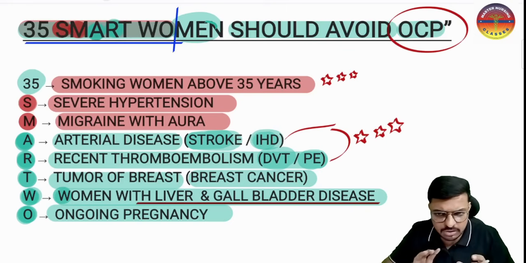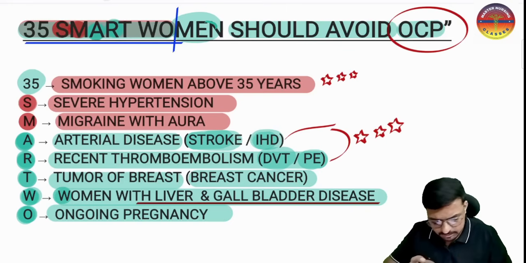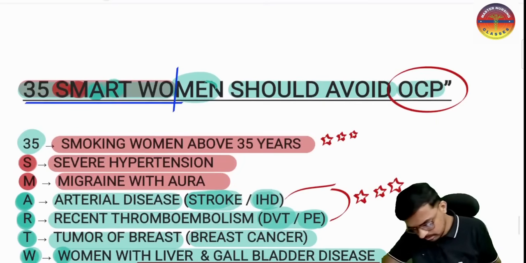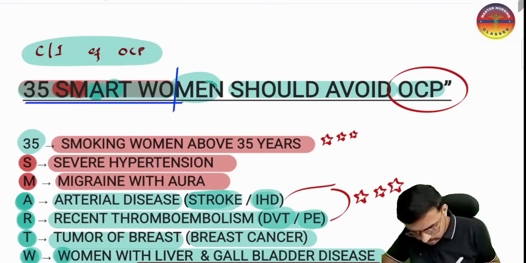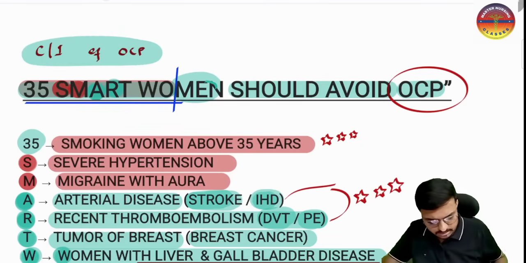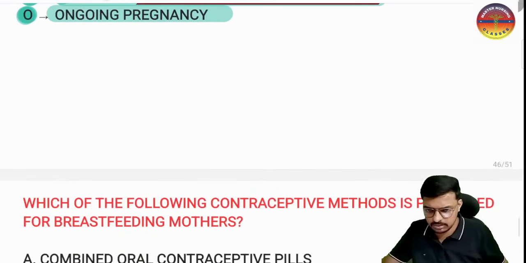So all the contraindications of our oral combined pills you must remember. These are the absolute contraindications of the OCP, so just you have to remember. Okay, I hope it is very much clear.